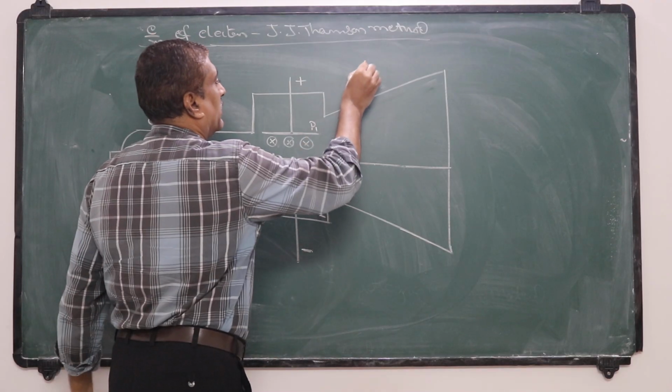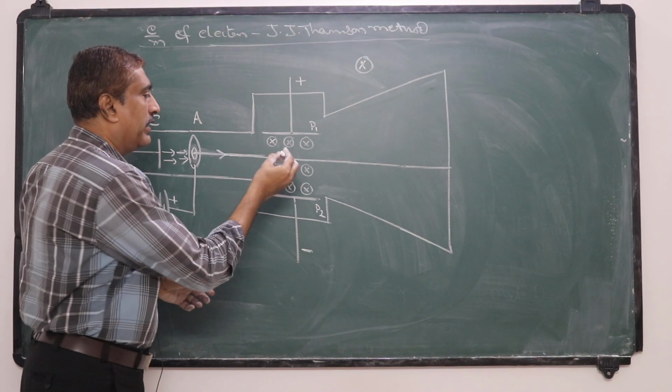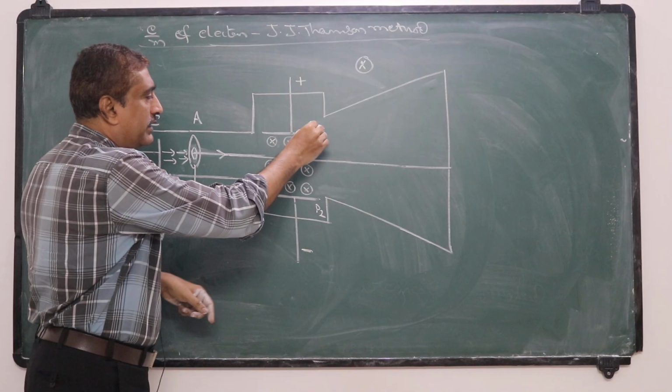This cross mark shows the magnetic field, which is perpendicular to the plane of the board, that is, perpendicular to the electric field.